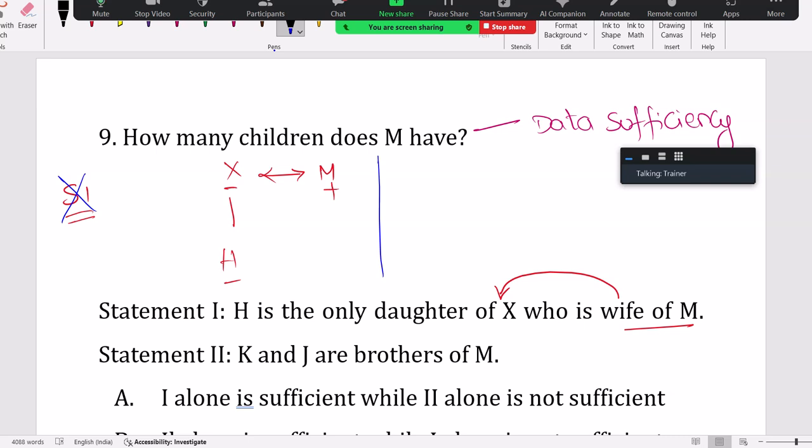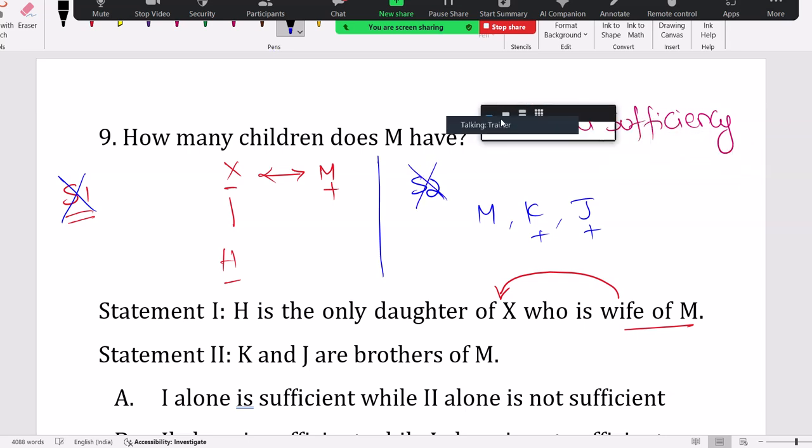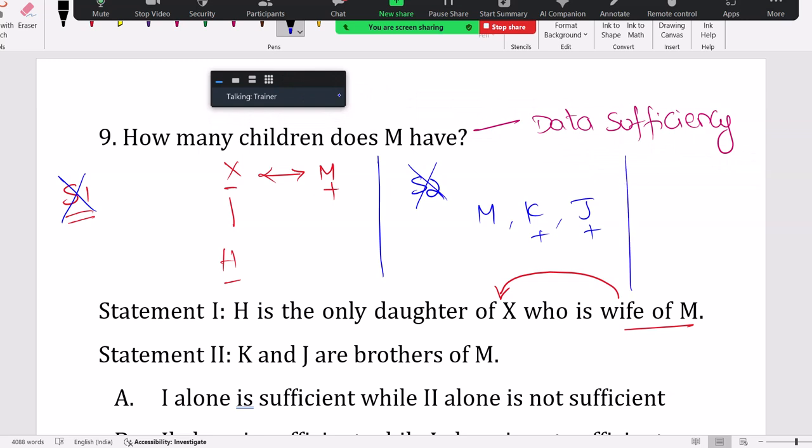Okay, to avoid that there is no data, right? Then statement 2 alone: K and J are brothers of M. For M, K and J are brothers. Okay, with that, how many children does M have? No, waste of time. Statement 2 alone also is not possible. So together also not possible here.